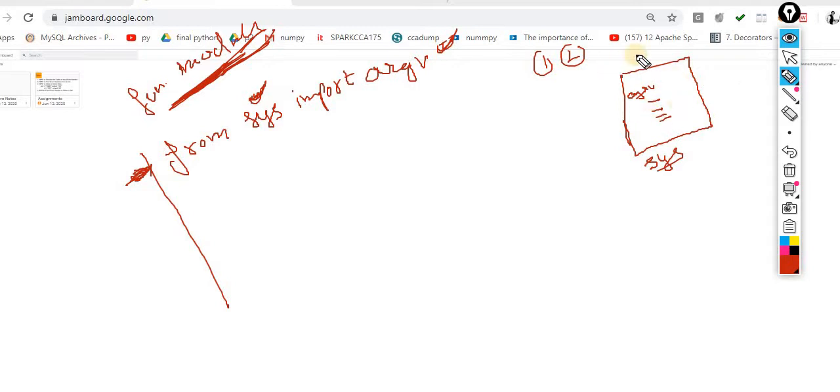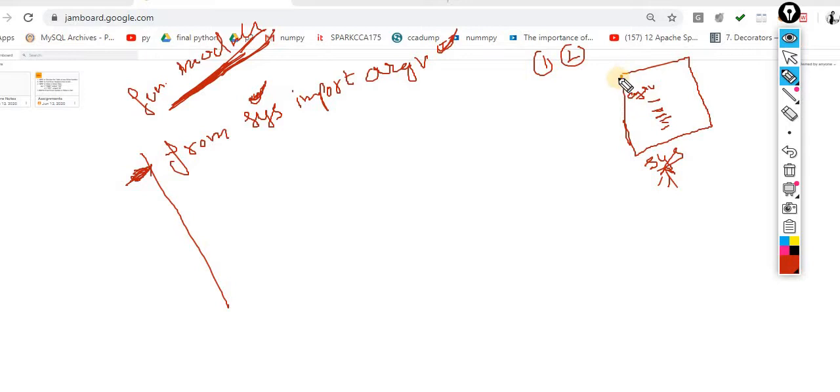But what alternate way am I using? Python gives me a module. That module name is called sys, and inside sys there is one function. That function is argv, and in the argv function there are some lines. It might be 10 lines, might be 20 lines, or might be thousands of lines.